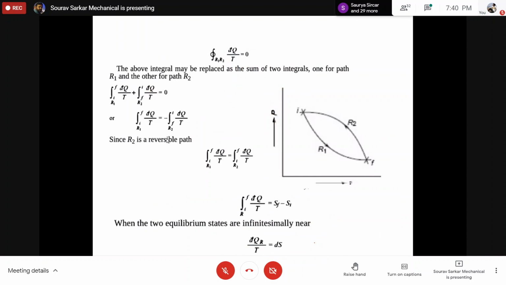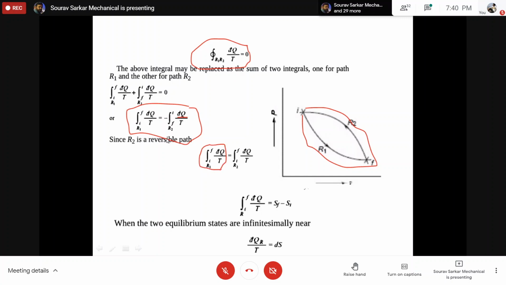Now next, we know that the cyclic integral of dQ by T equals 0. If I consider one cycle consisting of two processes, R1 and R2, then as this cyclic integral equals 0, whatever path you follow, either through path R1 or through path R2, the change of dQ by T is equal. So from that we can conclude that dQ by T is basically a property.